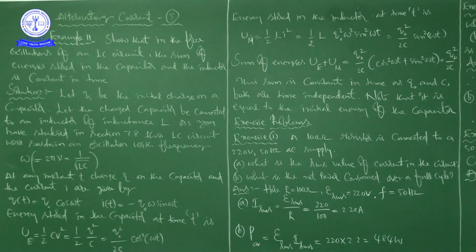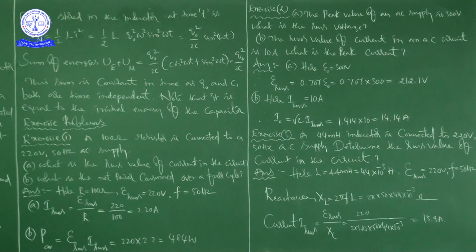That is what P average. So that is the net power consumed over a full cycle. See here, what he is asking is the net power consumed over a full cycle, which we calculated as 484 watt. Now the next problem, that is exercise 2, the second exercise problem.